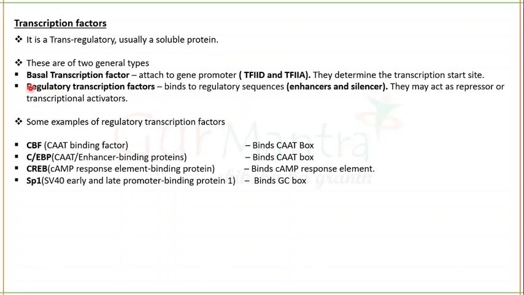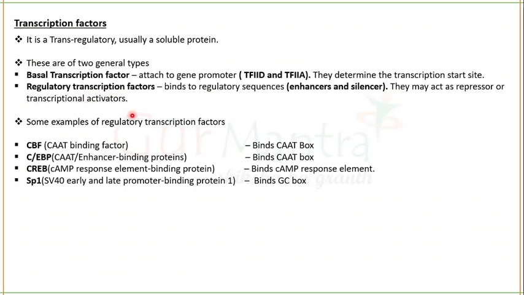Fine. So regulatory transcription factors will bind to regulatory sequences. Now they can be enhancers or silencers. If they are enhancers, they will be transcriptional activators. If they are acting as silencers, they will act as a repressor. So we have two general types of transcription factors: basal transcription factors and regulatory transcription factors.